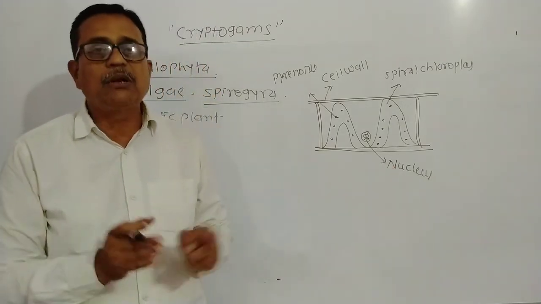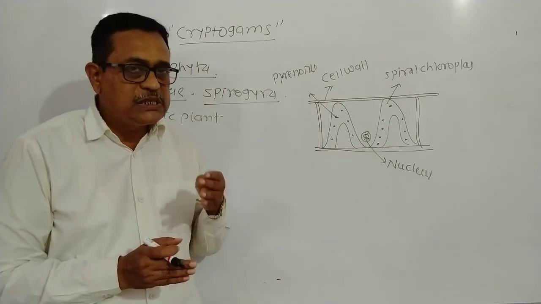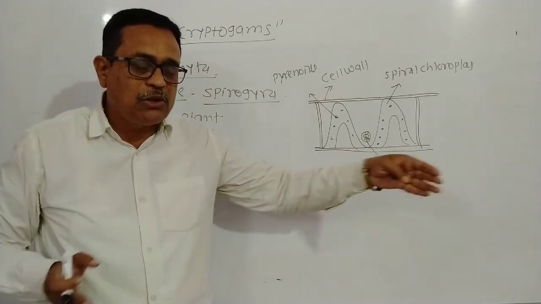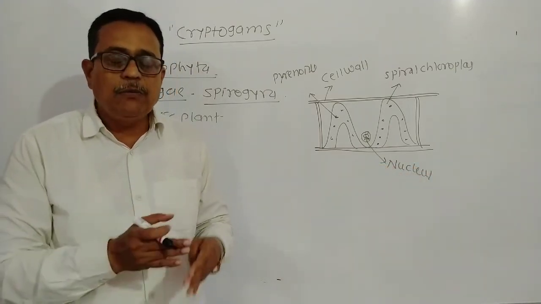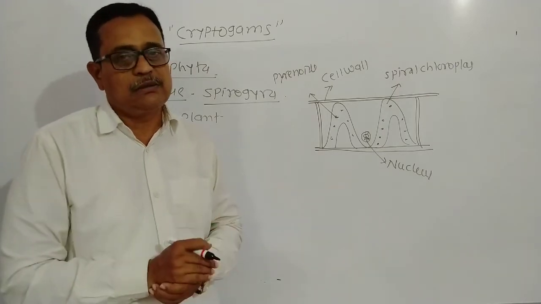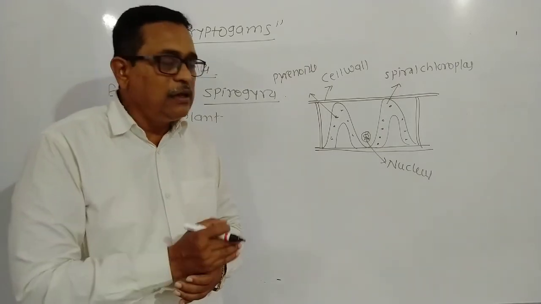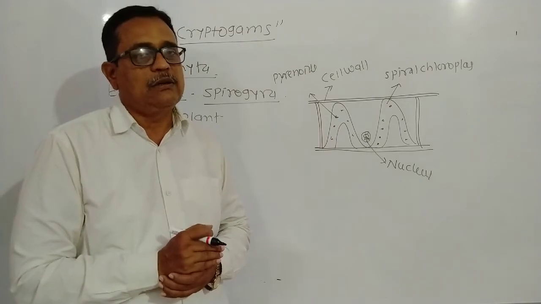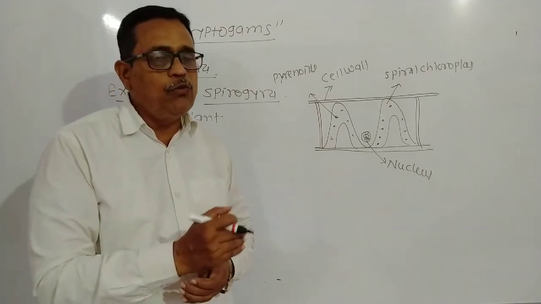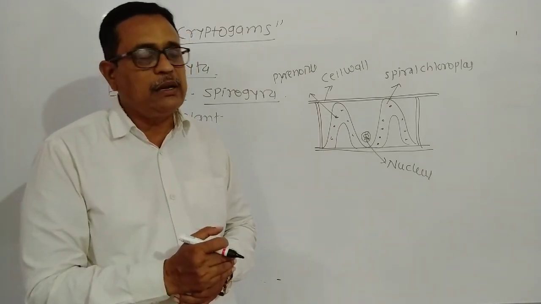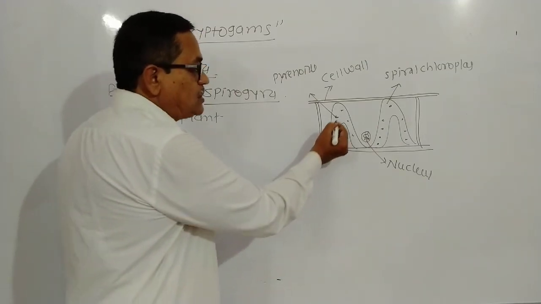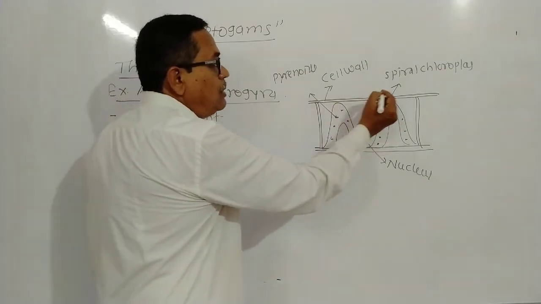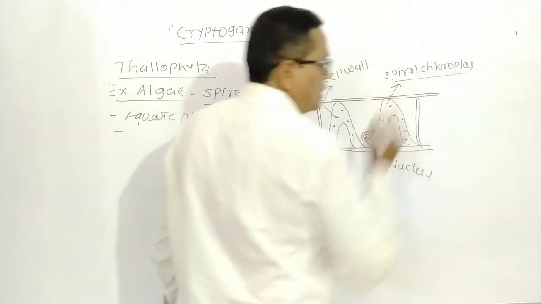An important point is that a number of threads can develop in the thallus-like structure. It is a multicellular plant. A number of cells joined to each other form a long structure, and a number of threads together form a thallus. And algae have a photosynthetic nature, they can prepare their own food material in the presence of sunlight, because they have a special type of chloroplast called a spiral chloroplast.